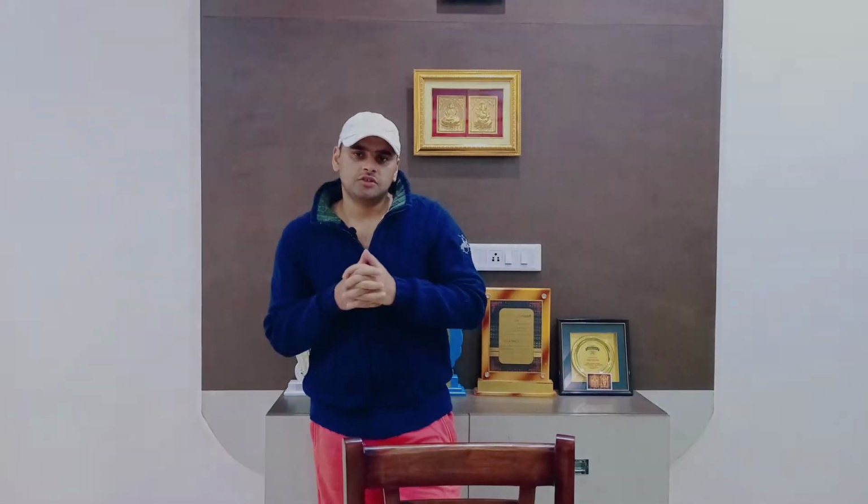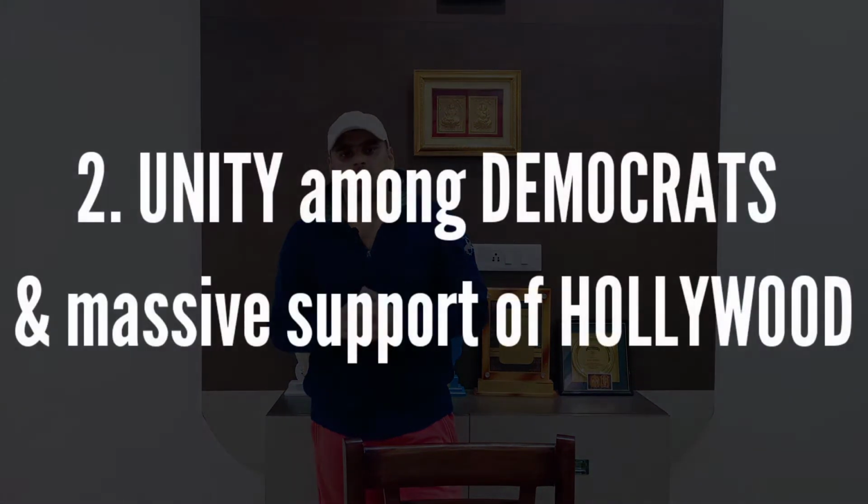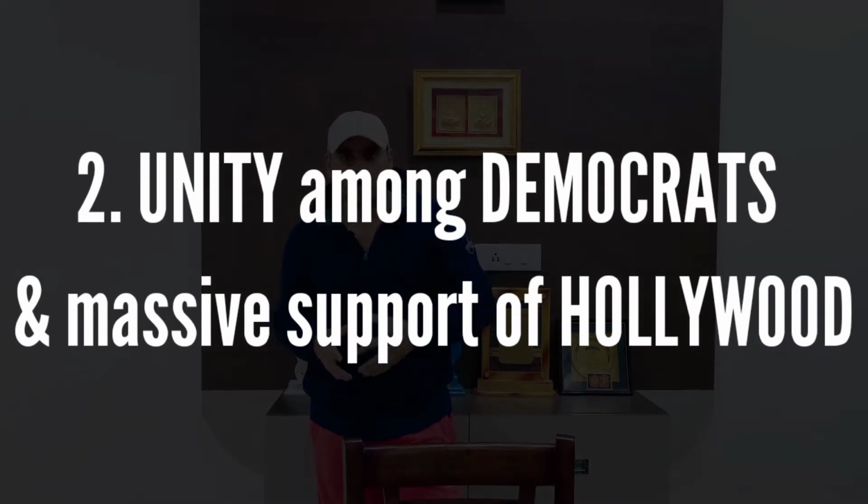The second reason being the unity among Democrats. All the Democrats, be it the support base of Obama or Bernie Sanders, got along to defeat Donald Trump. This election was not as much about choosing Biden as it was about defeating Donald Trump. All Democrats and many Republicans considered Trump a threat to the states. This presumption of Trump being a threat to America even made the majority of Hollywood stars campaign openly against Trump. This was probably the most polarized election in the history of the United States.